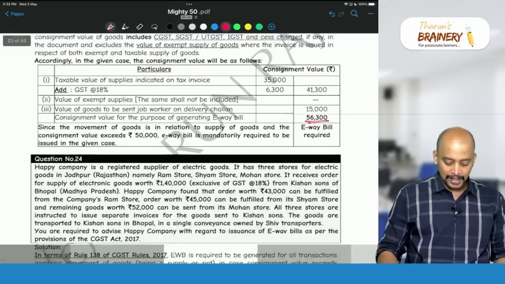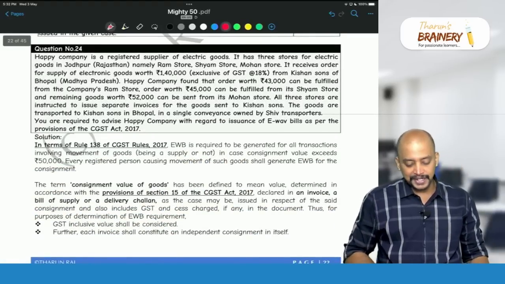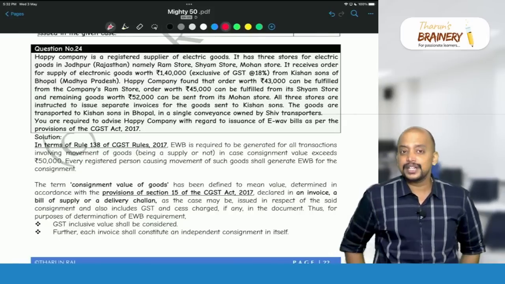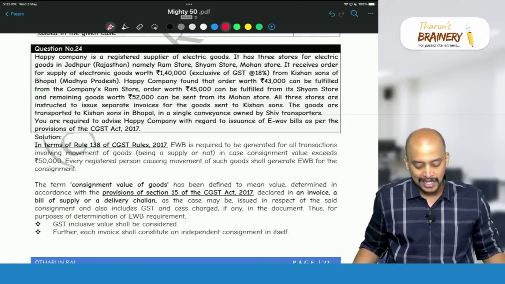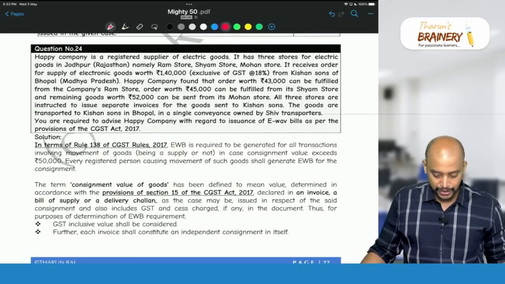Then next one, question number 24. Happy Company is a registered supplier of electronic goods. It has 3 stores for electric goods in Jodhpur, Rajasthan, namely Ram Store, Sham Store and Mohan Store.